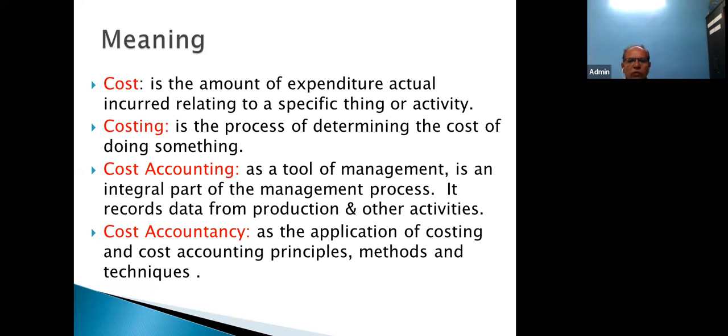Suppose you are going for, say, an advertisement campaign. Advertisement campaign is a vague word, but here you need to analyze this particular word, that how to start with this advertisement campaign. There will be a number of ideas, and if a number of ideas are received, then one will have to determine the cost involved with these ideas.